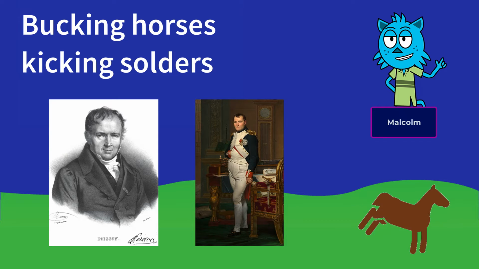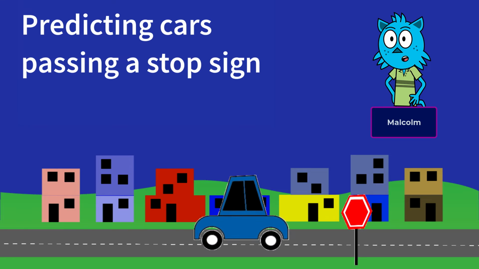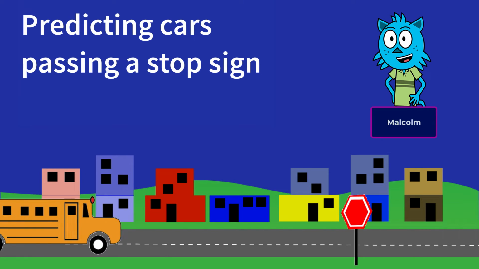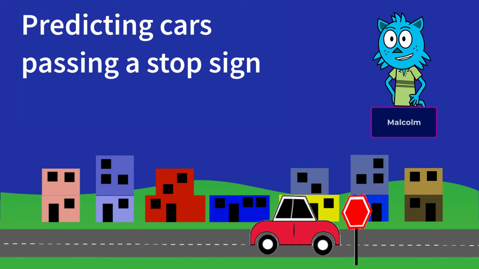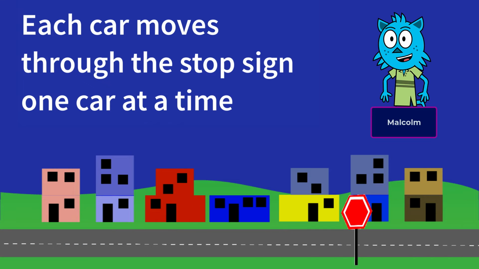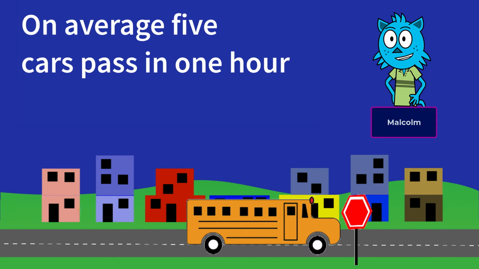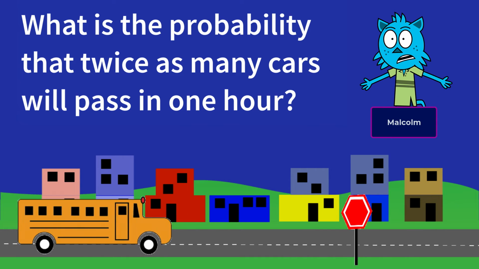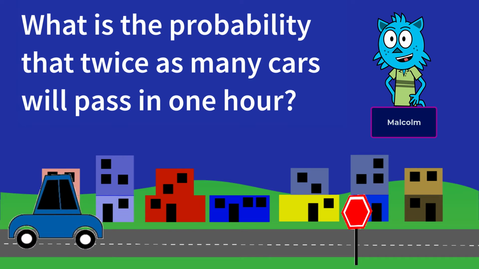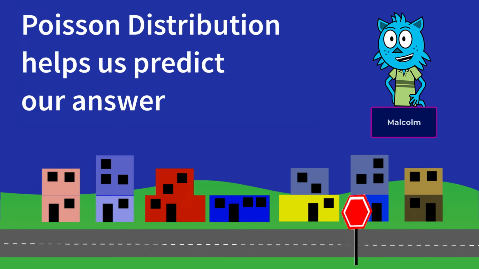Well, anyways, let's go back to an example that we can work from today. Let's go back to the cars. You have a bunch of cars moving down a road, one after the other. Each car stops at the sign and then moves on. In fact, each car moves through the stop sign one at a time. Suppose we knew that on average, 5 cars pass through that stop sign in 1 hour. So then what is the probability that twice as many cars, that would be 10 cars, would pass through that stop sign during the next hour?